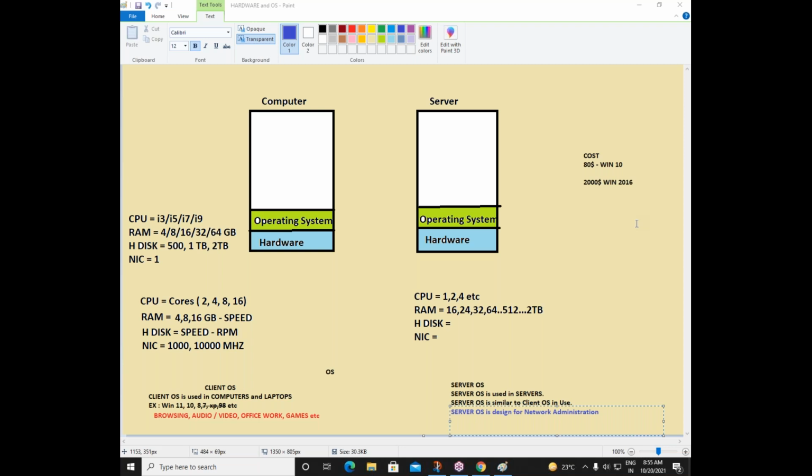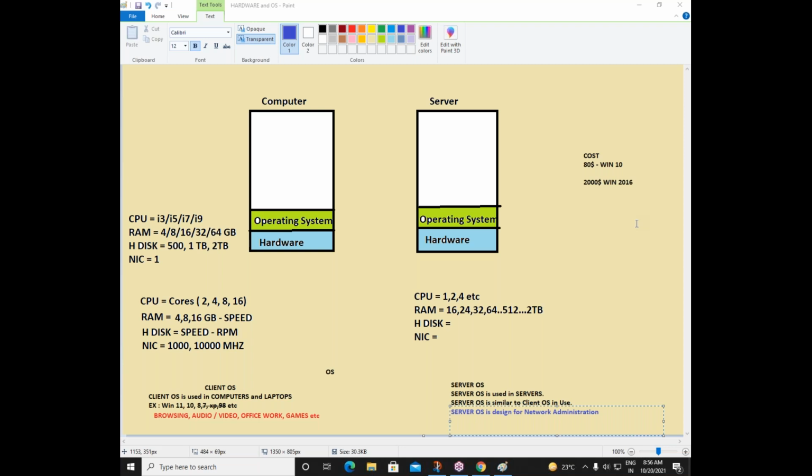In Linux, again, there are many versions. There is CentOS, Red Hat, Ubuntu, Debian, Fedora. There are many operating systems here again. So most of this comes under server operating systems. We have two operating systems to use in our computer network. One is a client operating system that we use in desktop machines and laptops, and another is a server operating system that we use only in server machines.